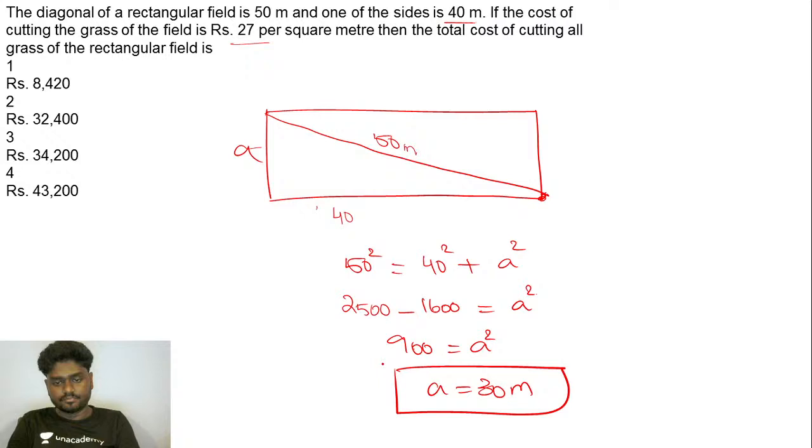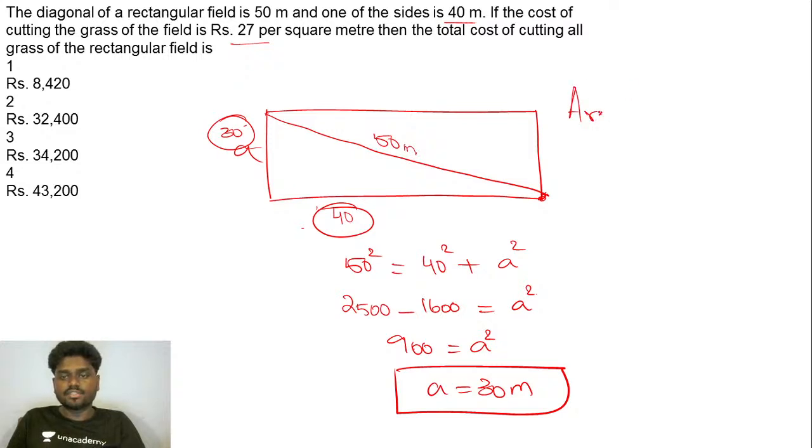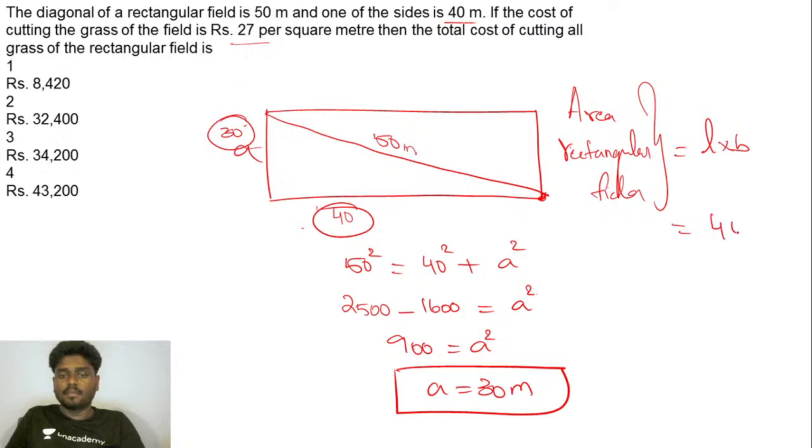Fine, so you've got this to be 30, you've got this to be 40. So the area of the rectangular field is L into B. Length is 40 and breadth is 30. So this is going to be 1200 meters square.